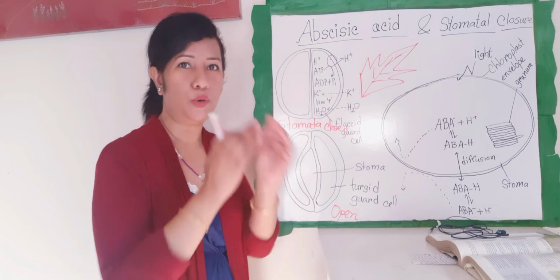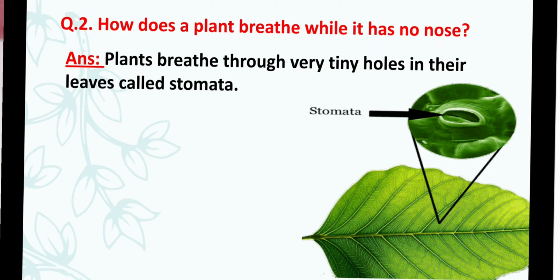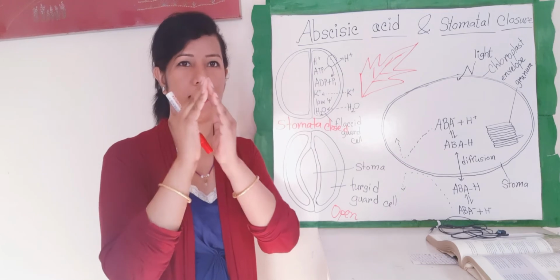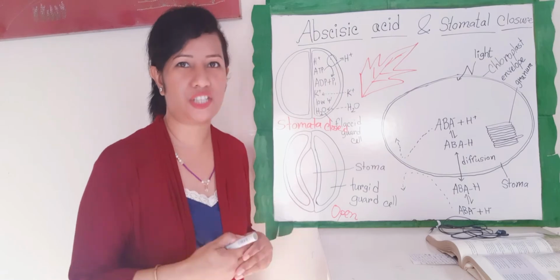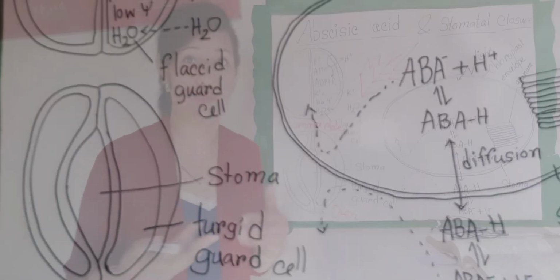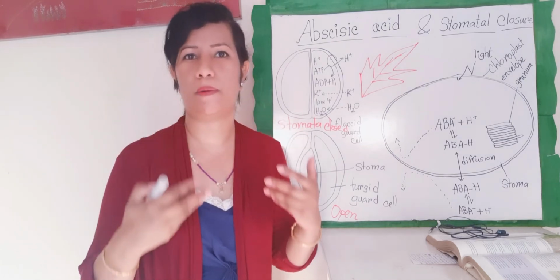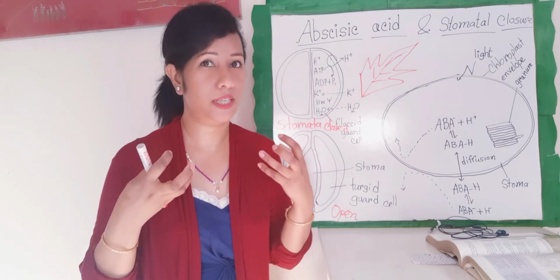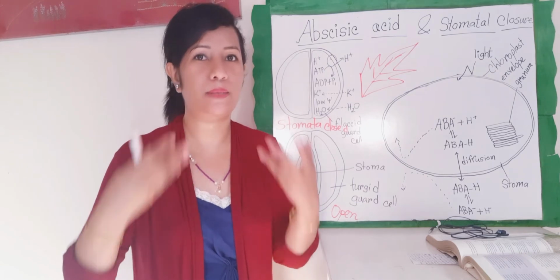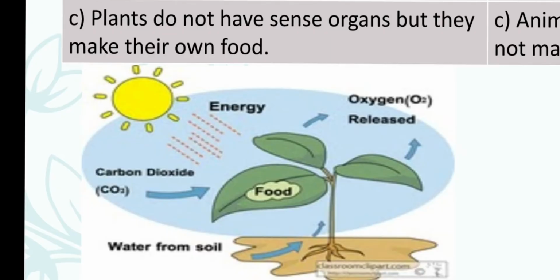So what is stomata? Stomata is a hole inside the plant leaf. It is a pore in the epidermis of a leaf, bounded by guard cells and needed for efficient gas exchange. So the plant is doing gas exchange all the time, opening and closing, opening and closing. That is the rhythm, like our lungs working. They take carbon dioxide and give off oxygen. That is the opposite of the human gas exchange system, you must remember that.